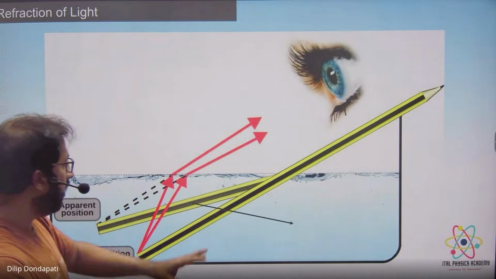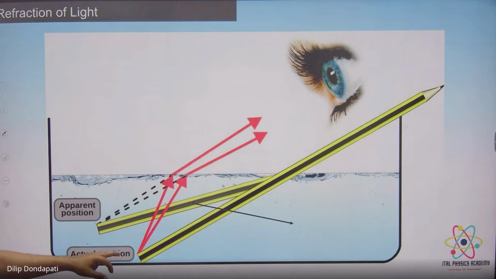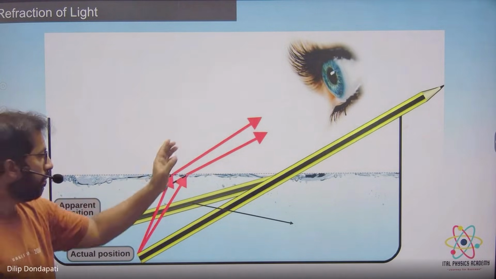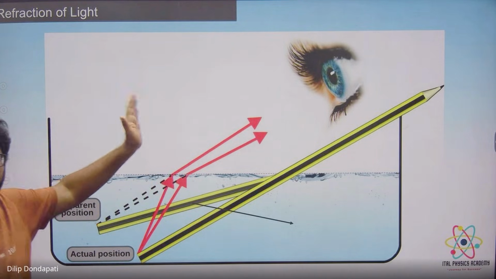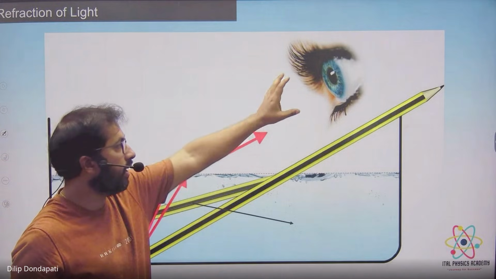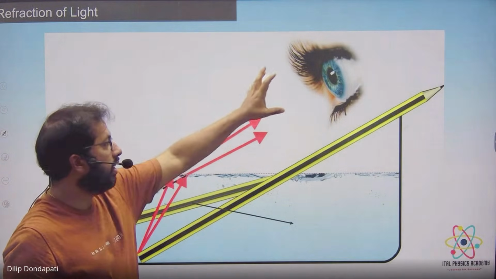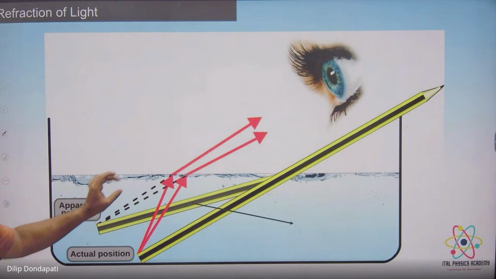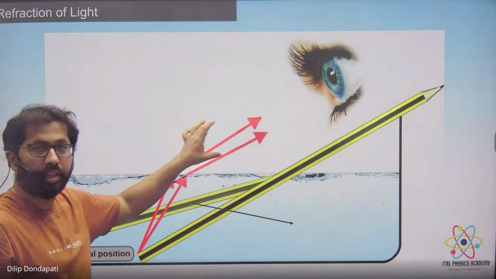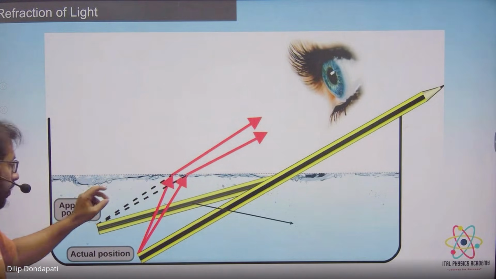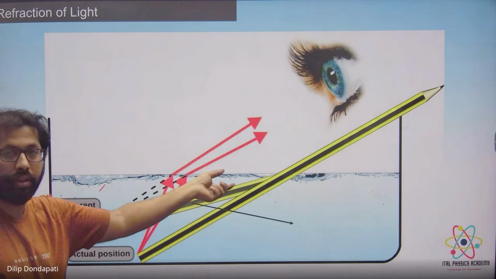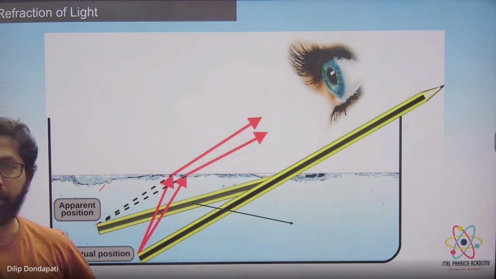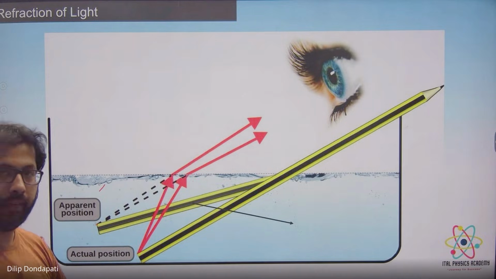This pencil is the actual position of the pencil. Rays are coming from this pencil and reaching our eye, but before reaching, they enter another medium, like water to air. So they bend, and after bending they go into the eye. We will feel the rays are coming from this object, because we always extend the rays. If we extend them, we feel the object is here. That's why it looks broken. Is it understood?